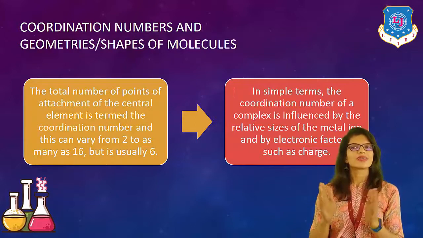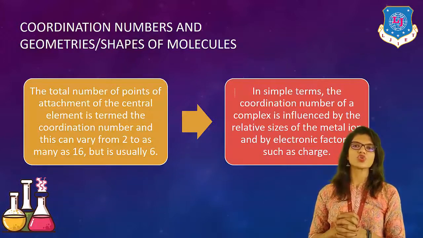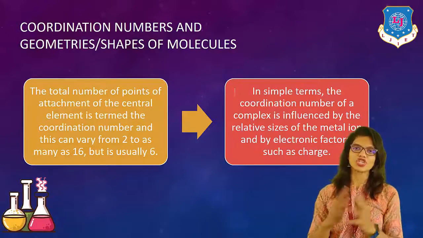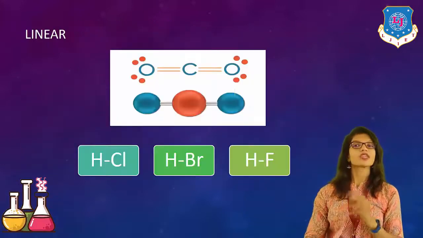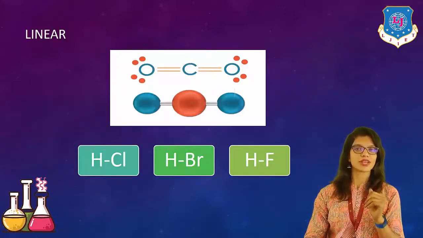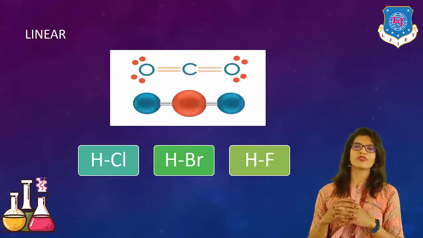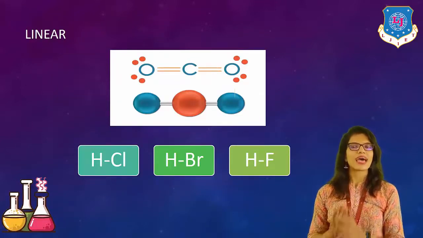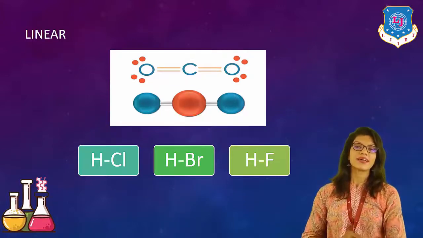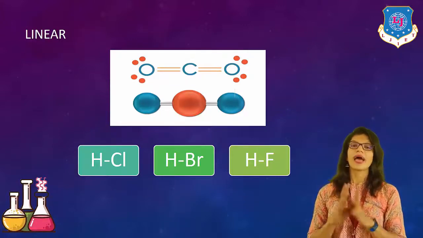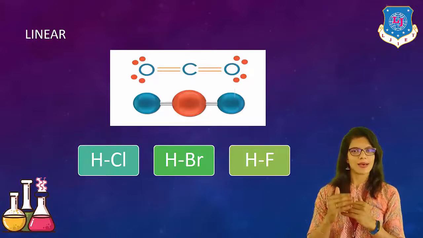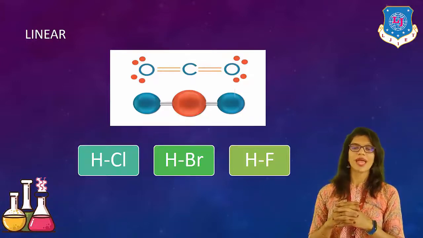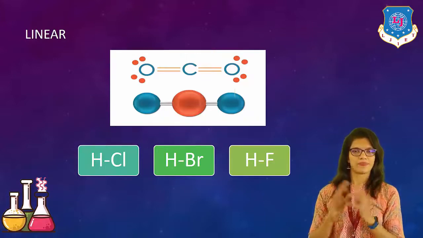Okay, these are the general terms which actually show the effect on coordination number, and the coordination number shows the effect on shapes, right? Let's move on to the different shapes of the molecules as well as their geometries as well as their examples. Okay, here the first shape is a linear shape.